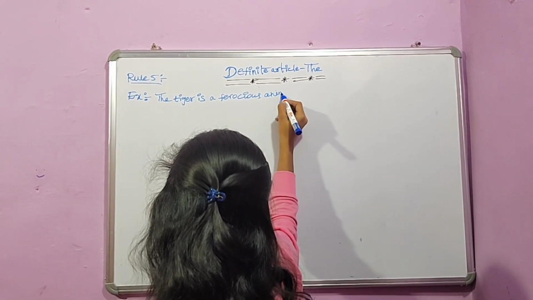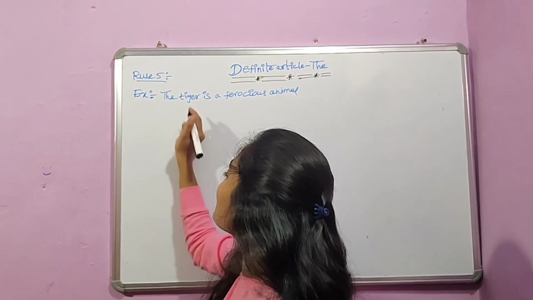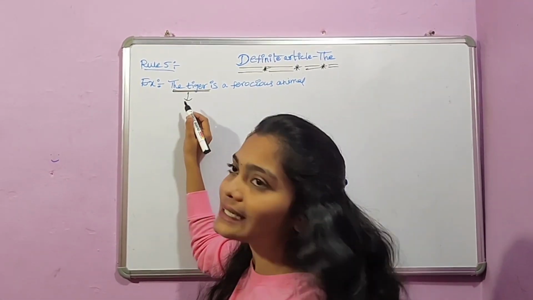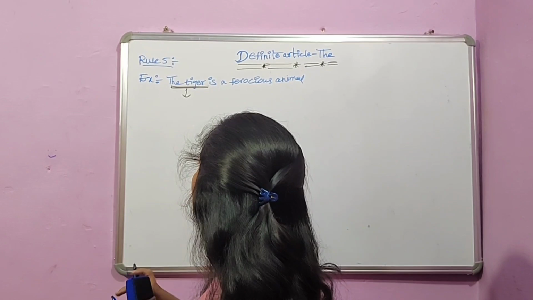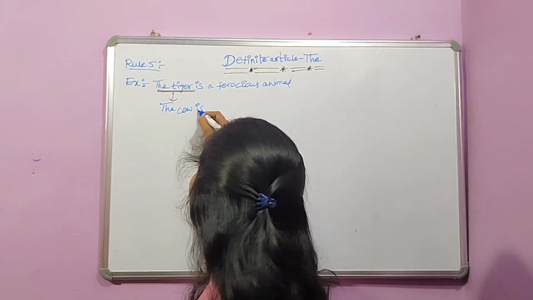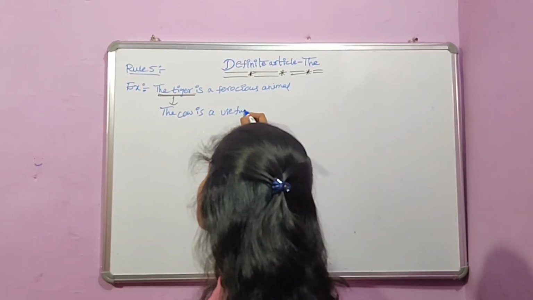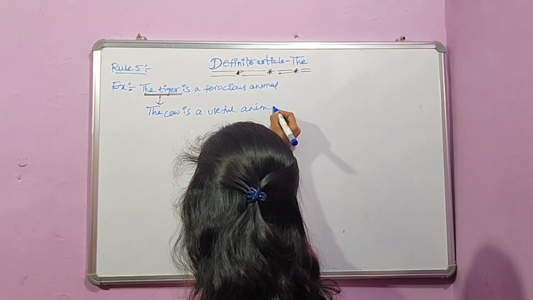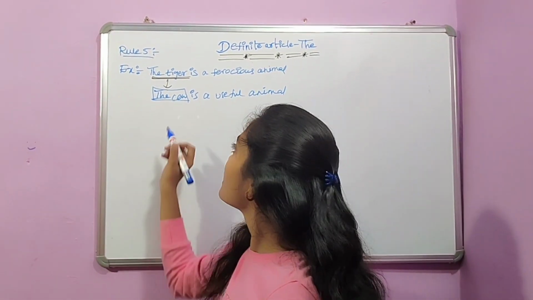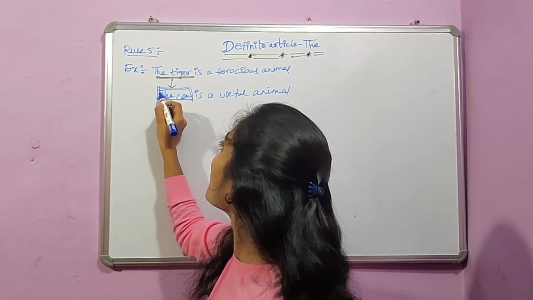If you observe over here, the tiger does not refer to a single tiger. It means the whole class of tigers. And at the same time, let us see another example: the cow is a useful animal. Here also, the term the cow does not refer to a single cow, but it refers to a whole class